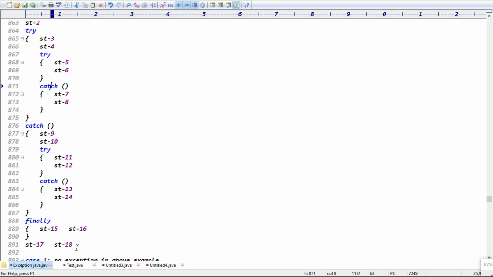What is the output now? 1, 2, 3, 15, 16, sir. The rest of the code is not executed in abnormal termination. Right? The output of this example is 1, 2, 3, 15, 16, abnormal termination. That's it.